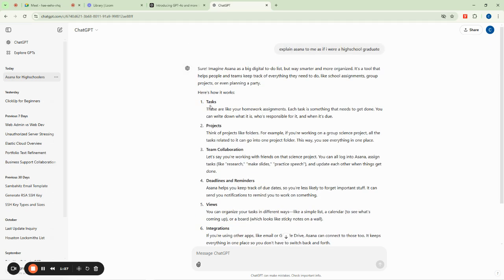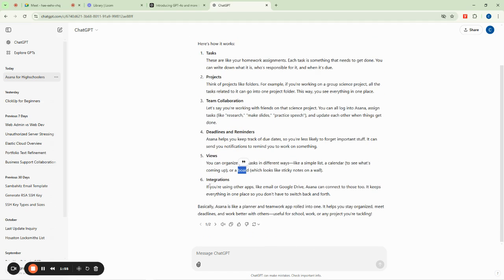So it gives you the ability to manage your tasks under your project and then allows you to work collaboratively as a team. While you're managing your tasks and projects, you can have deadlines and reminders for every task. And then you can also change your different views. You can use a simple list view, you can choose the calendar view, you can choose the board view, and so on and so forth.